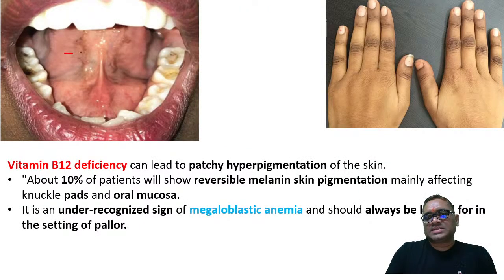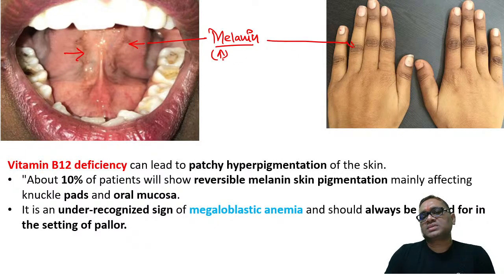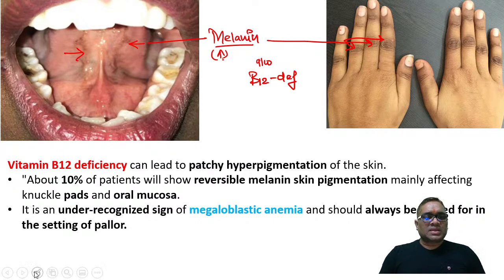Always remember, these are the areas where you are noticing melanin pigment. Increased melanin pigment is there. You can see here also there is increased melanin pigment. So these are usually associated with vitamin B12 deficiency, right? In vitamin B12 deficiency, patchy hyperpigmentation of skin can be seen. And remember, 10% of patients will have reversible melanin skin pigmentation.